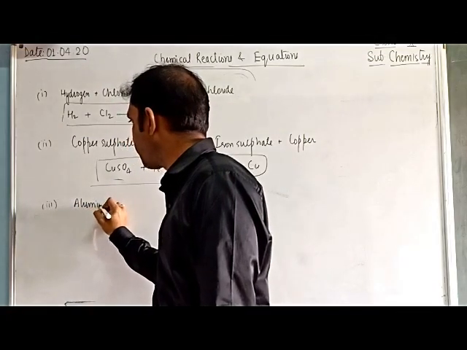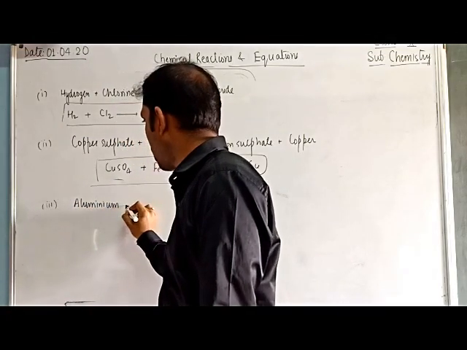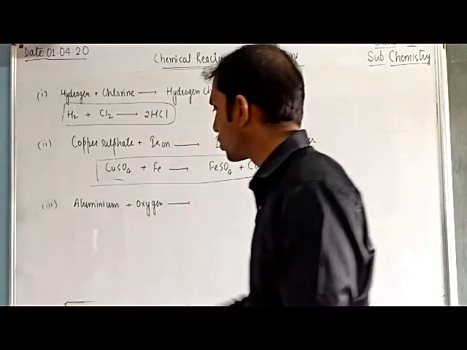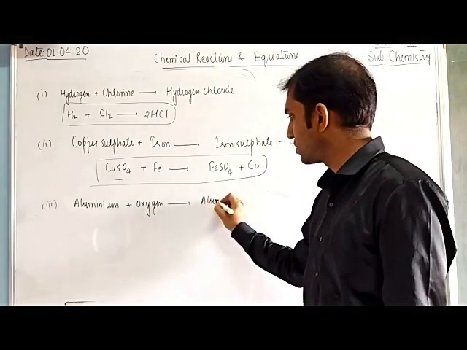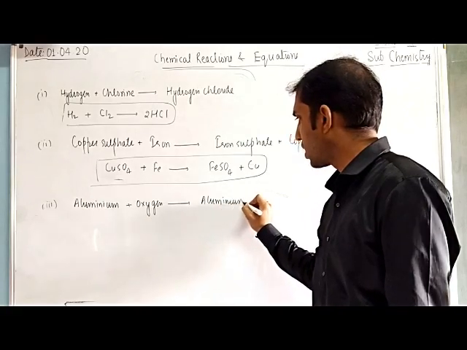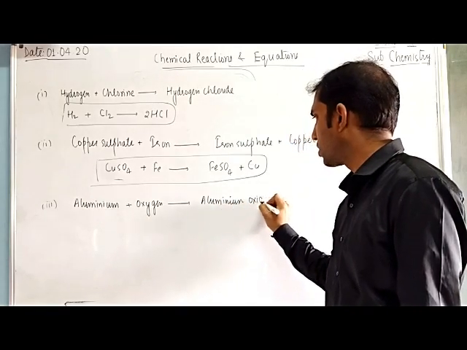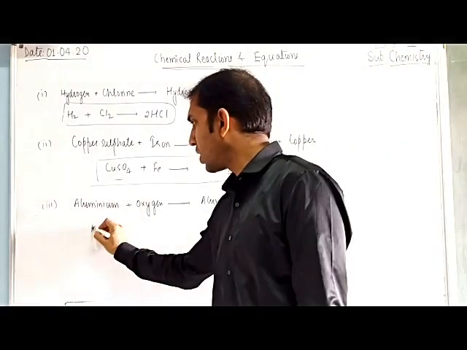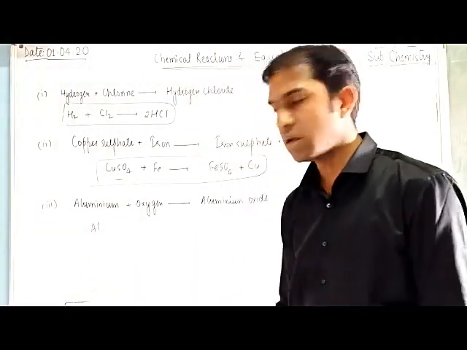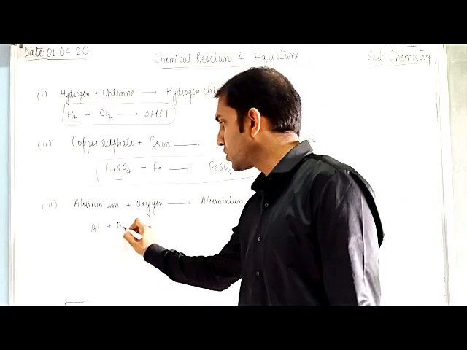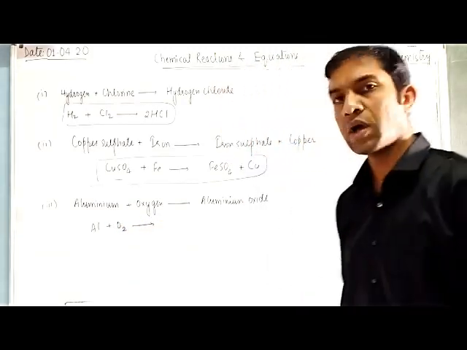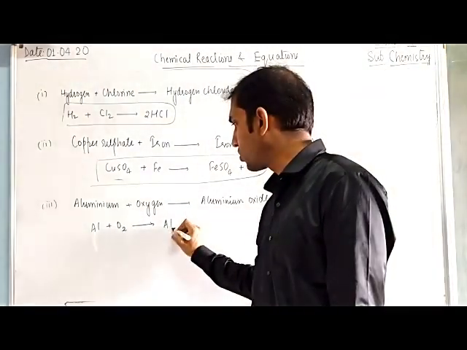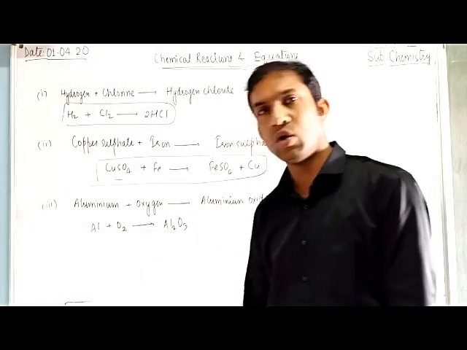Aluminium on burning means it reacts with oxygen and gives aluminium oxide. Convert into the skeletal form. Aluminium is represented by Al, oxygen, a gas, is represented by O2, and it will give us aluminium oxide. The formula of aluminium oxide is Al2O3.